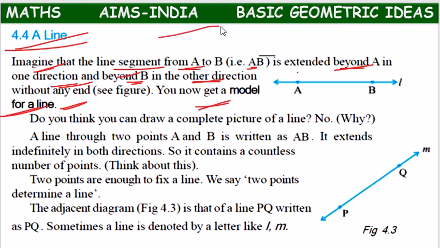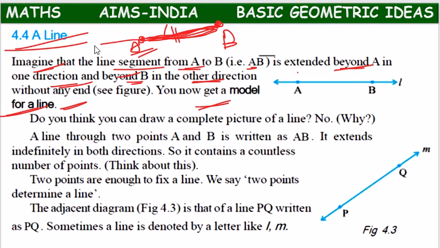So segment means, AB line segment means at left side the end point is A, right side the end point is B. It cannot be extended further because it is having an end. The line segment has stopped on both sides. We cannot extend it on both sides. So that is called as a line segment. So line segment means it will have some definite length and definite end points.